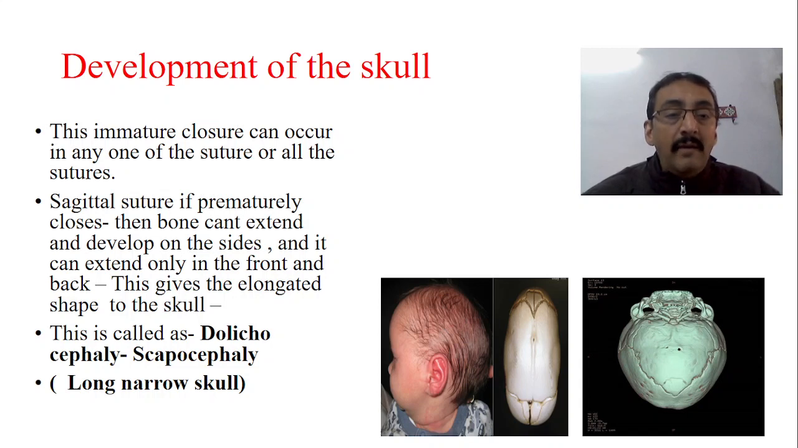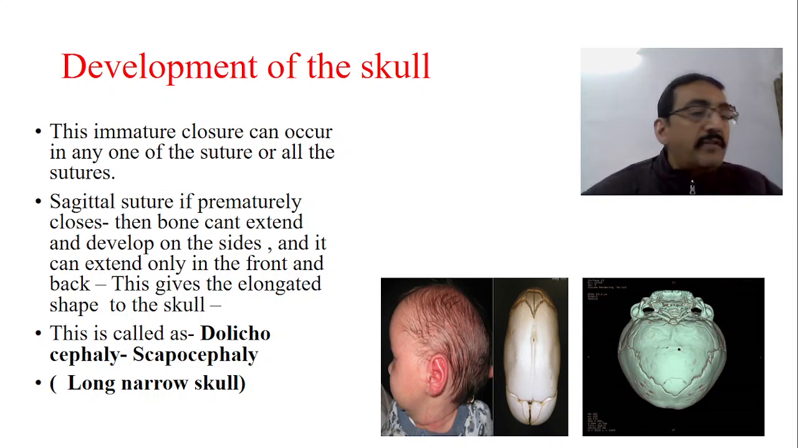So it can extend only in the front portion and back portion. As shown in this figure, it can extend in the front and back portions, but there is no scope for development of these bones on the sides because the sagittal suture, which runs horizontally, has been closed. Now this gives the elongated shape of the skull.